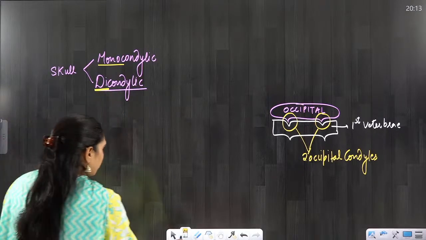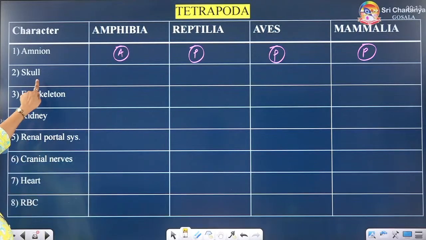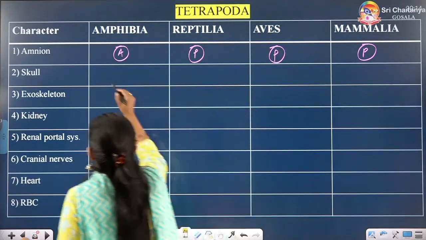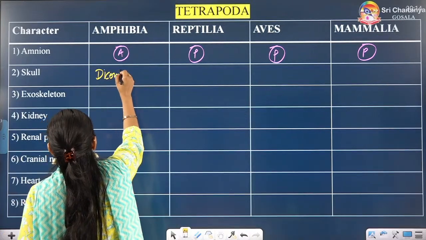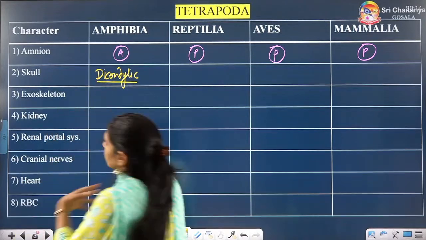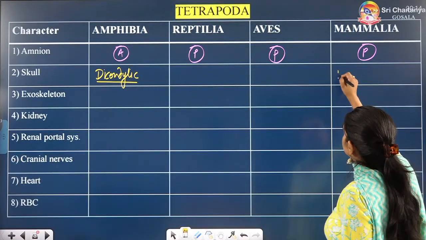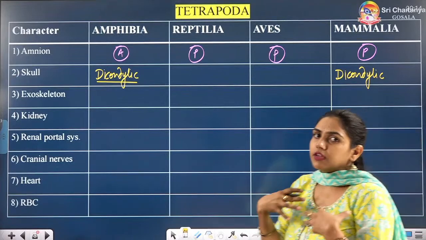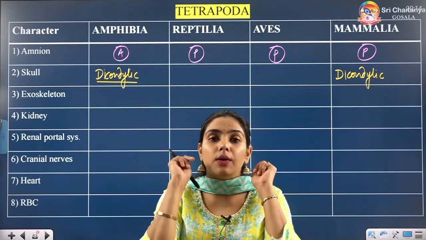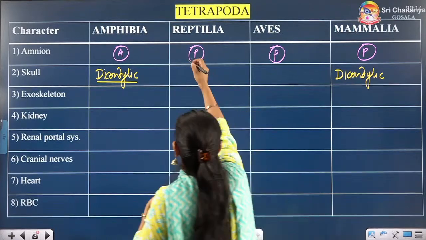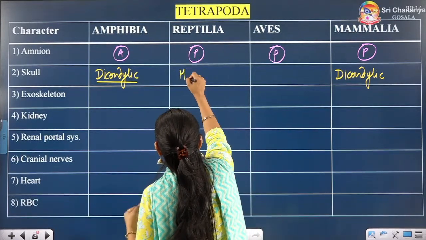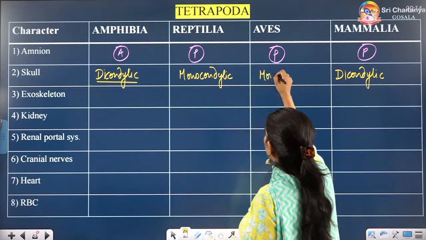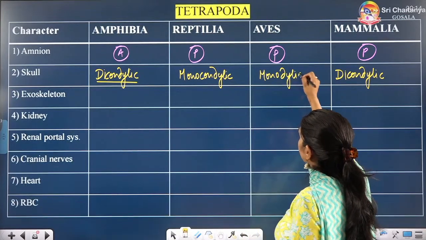Alright. So now the skull in Amphibia and mammals is dicondylic. In us, we are what? We are mammals. So in us it is dicondylic. So just relate that we and amphibians have one similarity, our skull is dicondylic, but in reptiles and birds it is monocondylic. So I hope you have understood monocondylic and dicondylic.